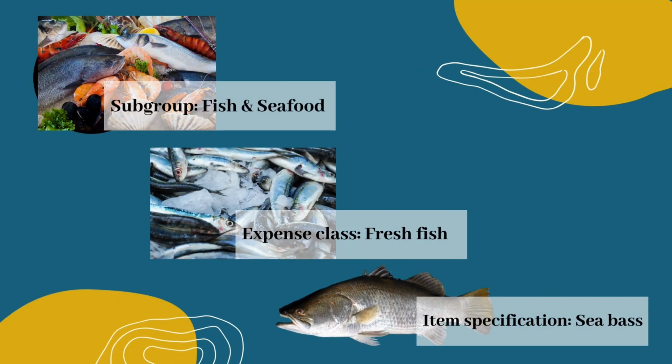For subgroups, it can be defined as fish and seafood. For expense class, it is defined as fresh fish. And last is item specifications, for example, sea bass.